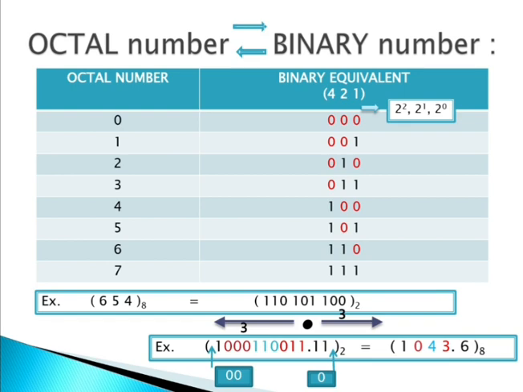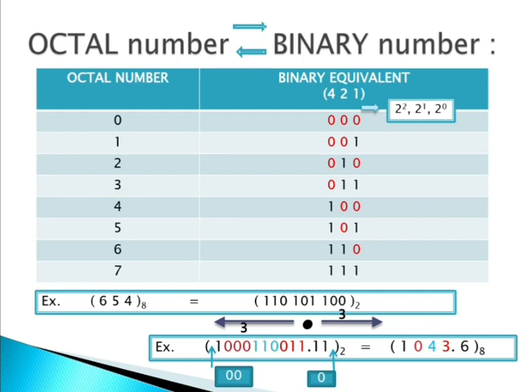See, when you are given a binary number and they ask you to convert it into octal, what you have to do? When you are given a binary number, always focus. Before the decimal point, you have to move from right to left. See, I created one black arrow moving from right to left with 3 digits. You have to remember, when you are dealing with octal, you have to deal with 3 digits. Before the decimal point, we are moving from right to left with 3 digits. That's why I have put different colors for the 3 digits.